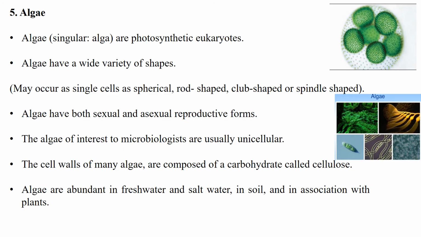Algae are members of the eukaryotes. Algae are also called photosynthetic eukaryotes because they can prepare their own food, because they have chlorophyll, the green pigment, and chloroplasts as well. Algae have a wide variety of shapes.